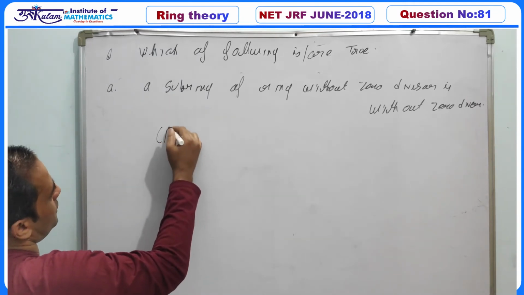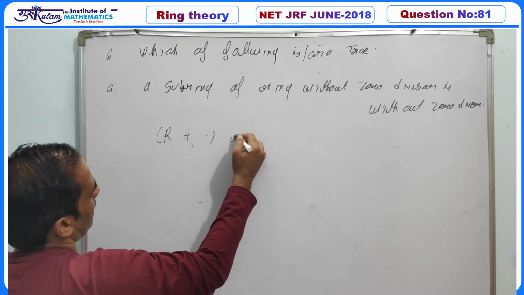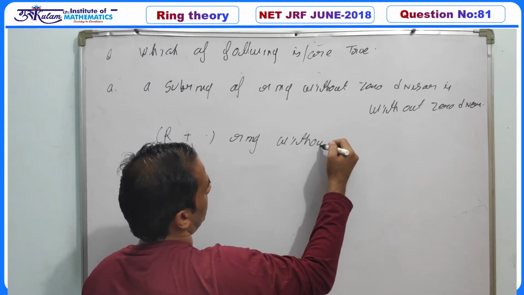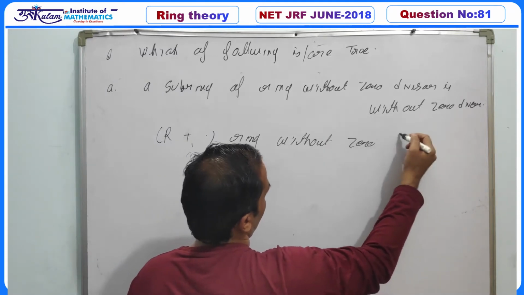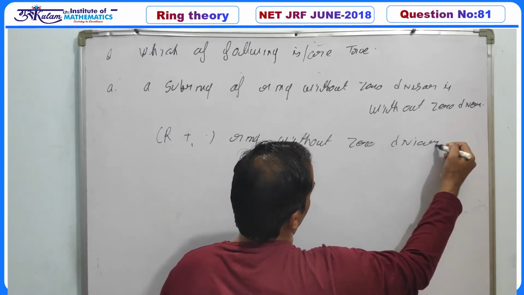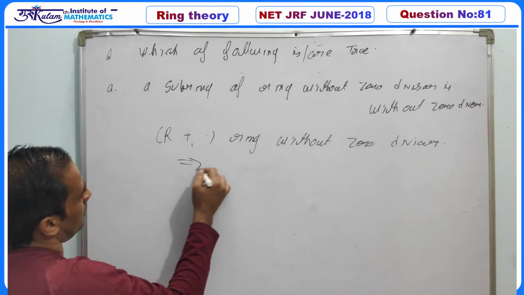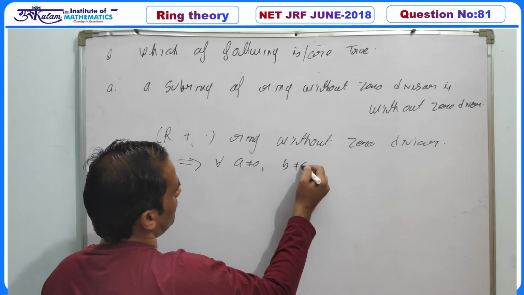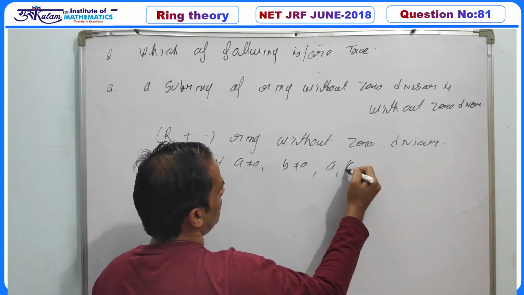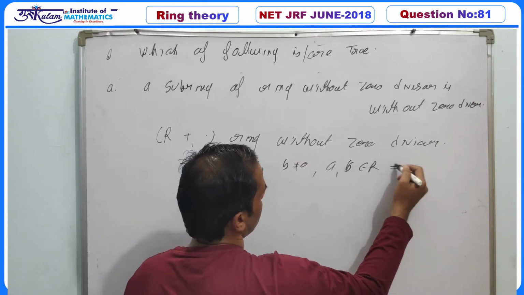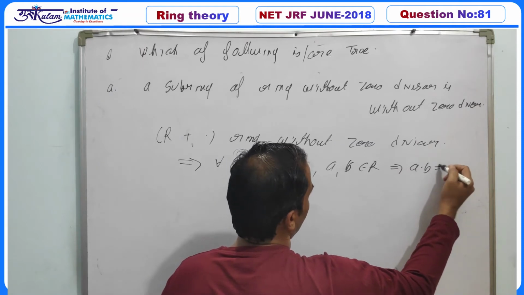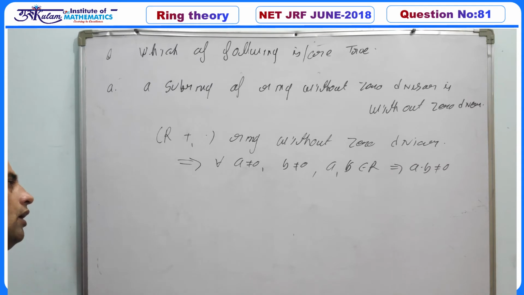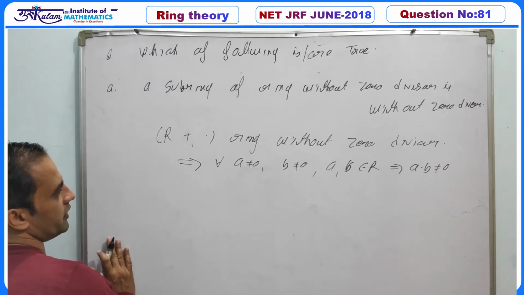So if R, plus, dot be any ring without zero divisor, this implies for every a non-zero and b non-zero in R, a into b should be non-zero. Or if a into b is 0, then either a is 0 or b is 0, by the definition of a zero divisor.